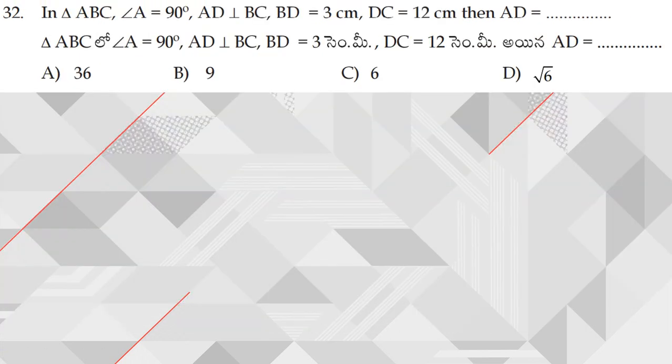Next, moving on to question number 32. In triangle ABC, angle A is equal to 90 degrees. AD is perpendicular to BC and BD is equal to 3 centimeters. Now drawing out the figure.